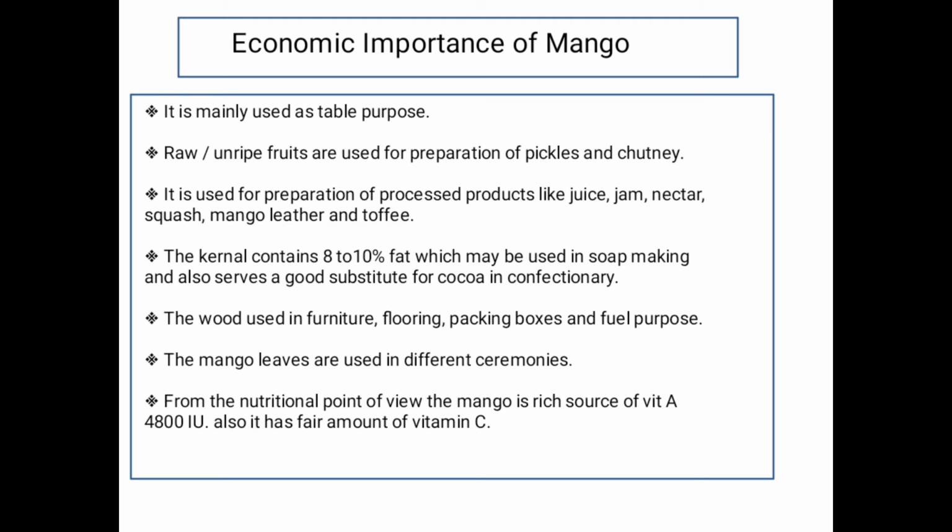Then economic importance of mango: it is used for table purpose. Second, used for preparation of pickles and chutney. Then processed products like juice, jam, nectar, squash, mango leather, etc. Wood of mango is used for furniture purpose, then flooring, packaging boxes and fuel purpose. Mango leaves are used in different ceremonies or religious purposes.